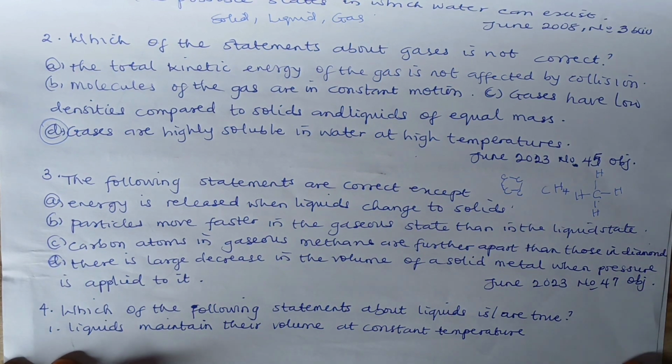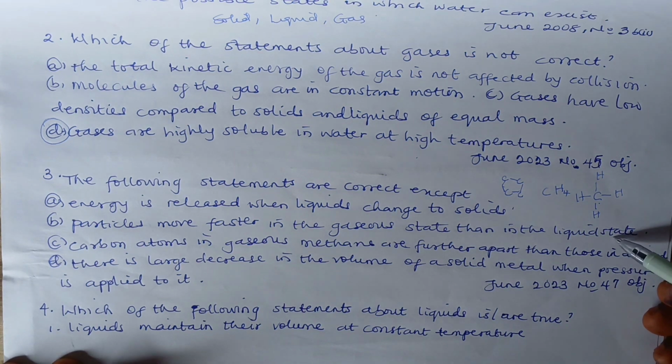There is a large decrease in the volume of a solid metal when pressure is applied to it. Is that correct? No. That is, when a solid metal is being pressed down, after pressure has been applied to it, there will be a large decrease. Is this so? We have two options that are correct here, B and C.